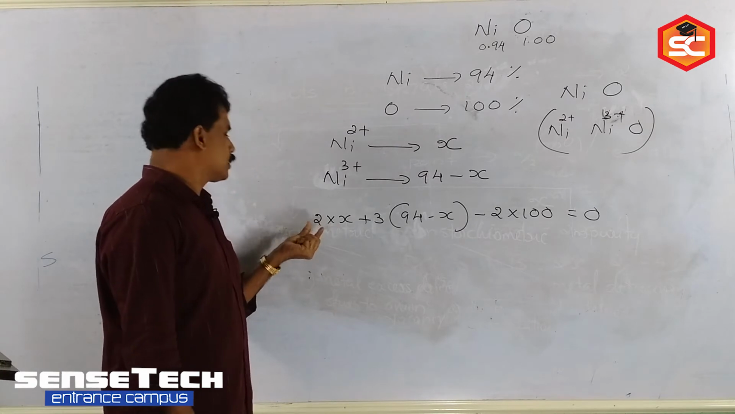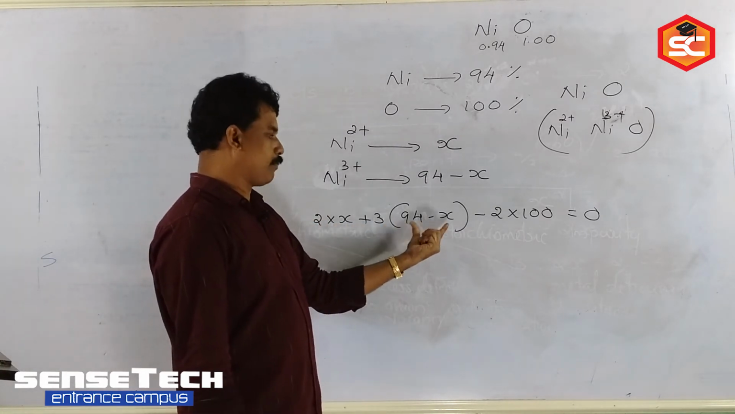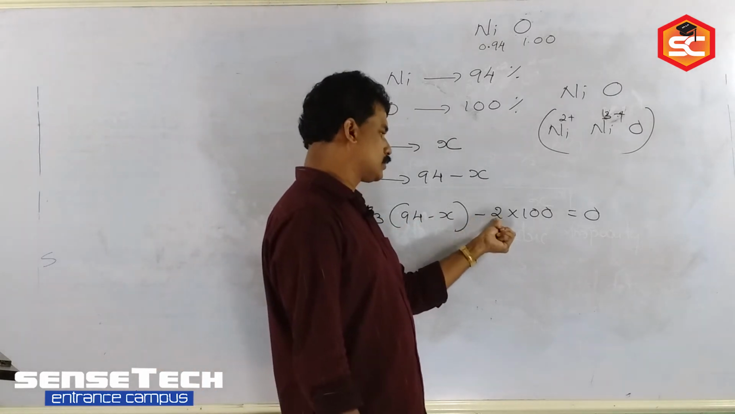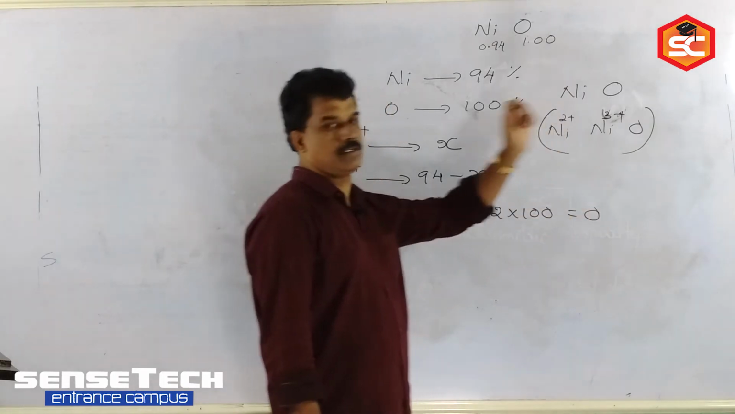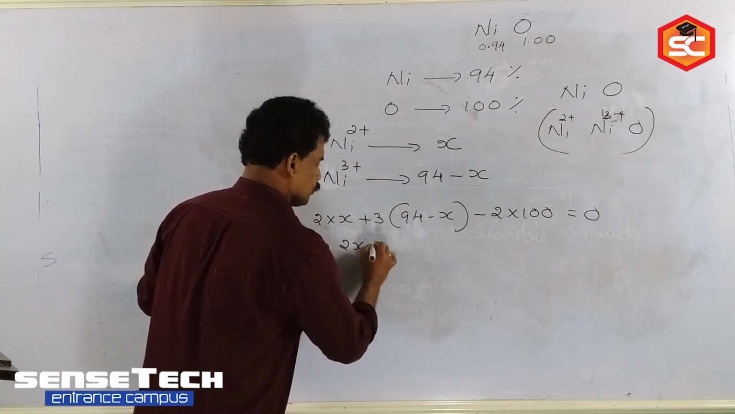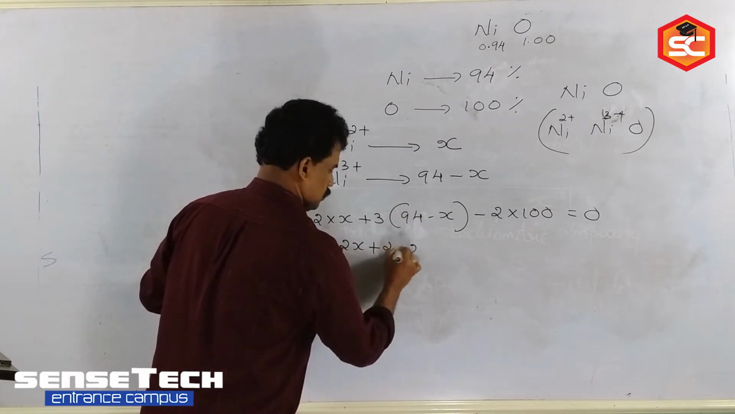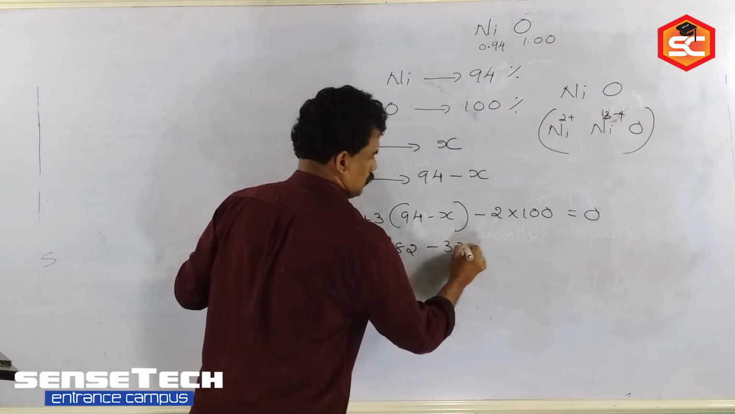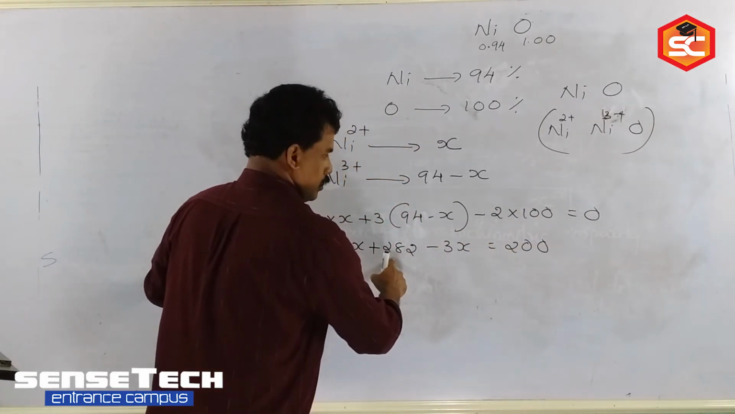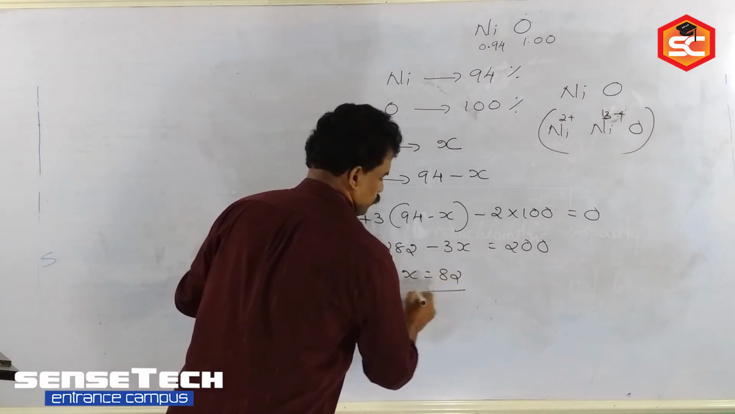Nickel 2+ oxidation state, 2 into the total nickel atoms X. Remaining is Ni3+, (94 minus X), into 3, minus 2 for the oxygen oxidation state. Oxygen 100% is 0. So you will be getting the value of X. 2X plus... 200. So X you are getting is 82.